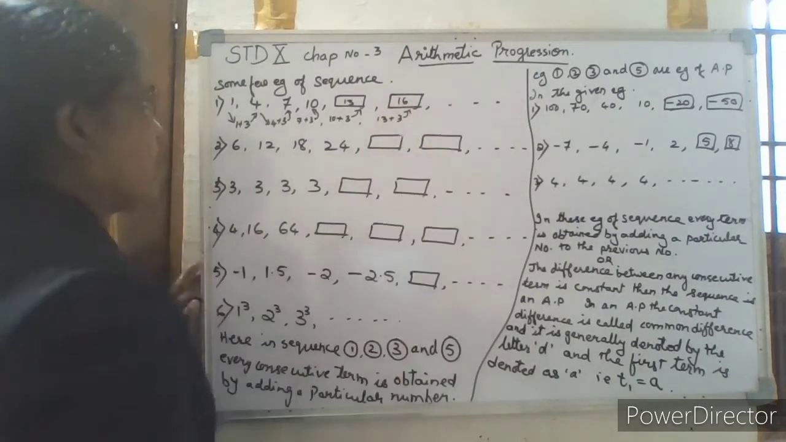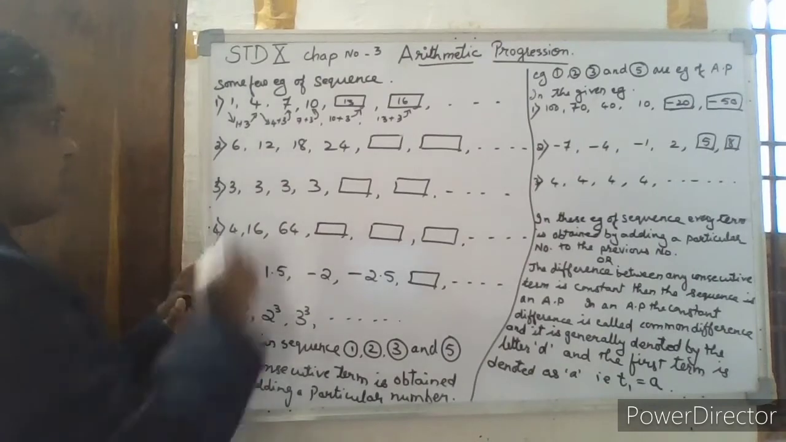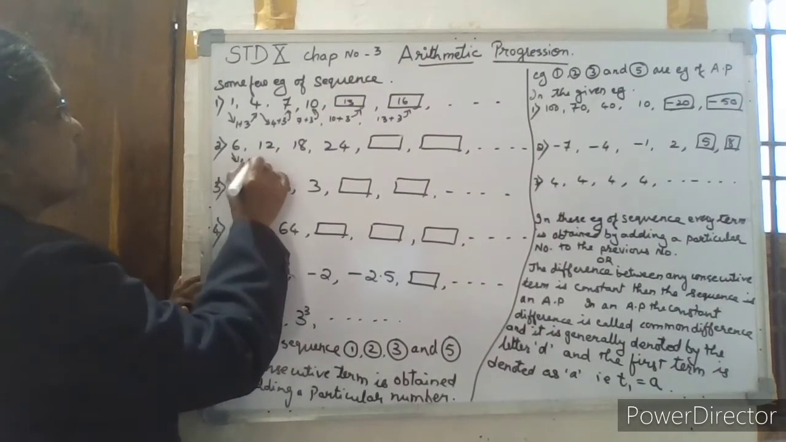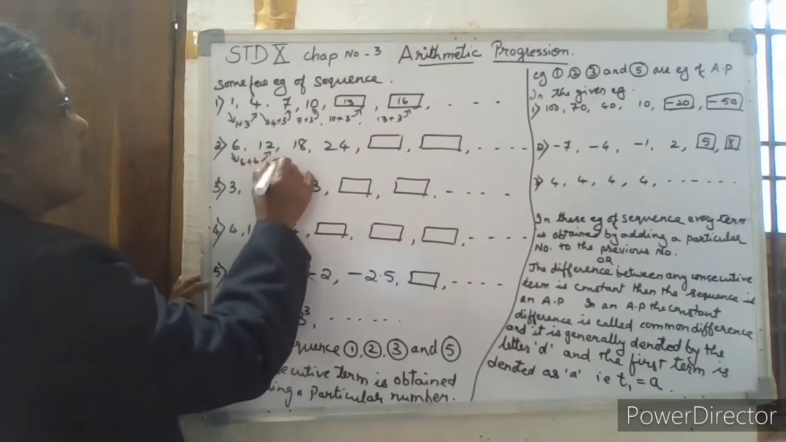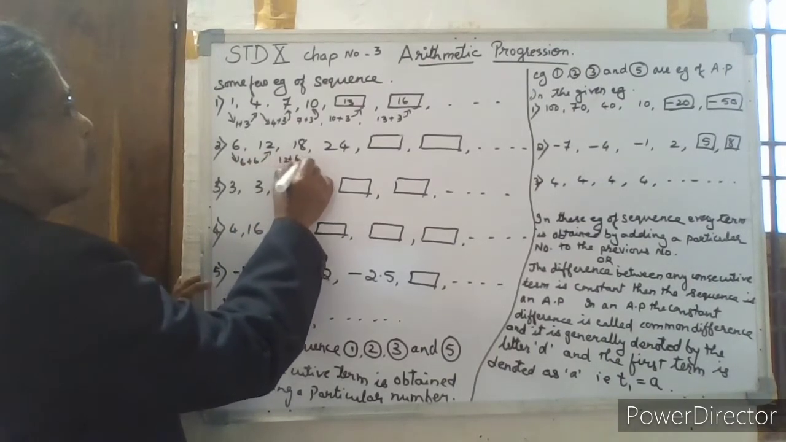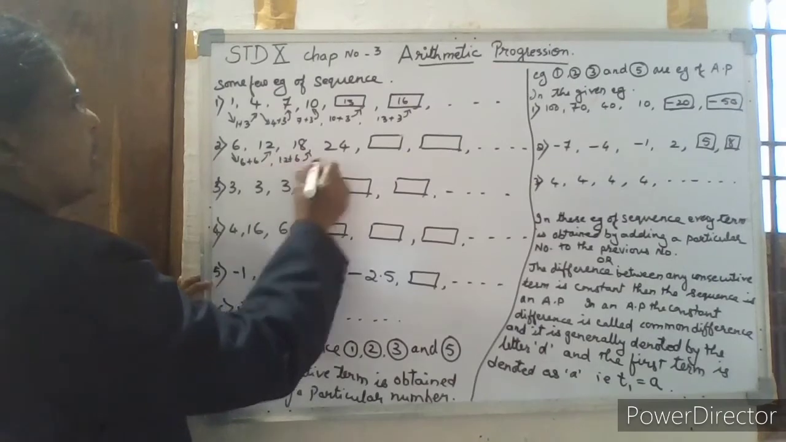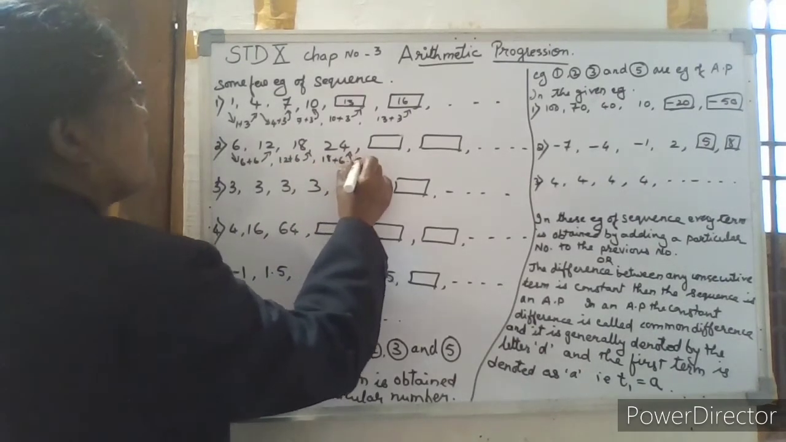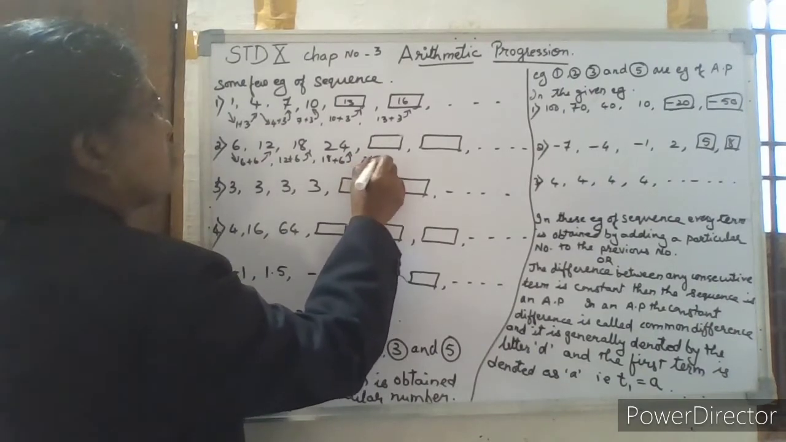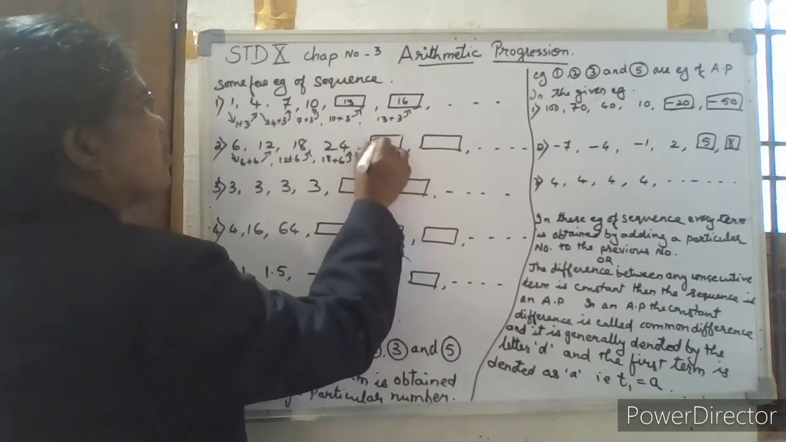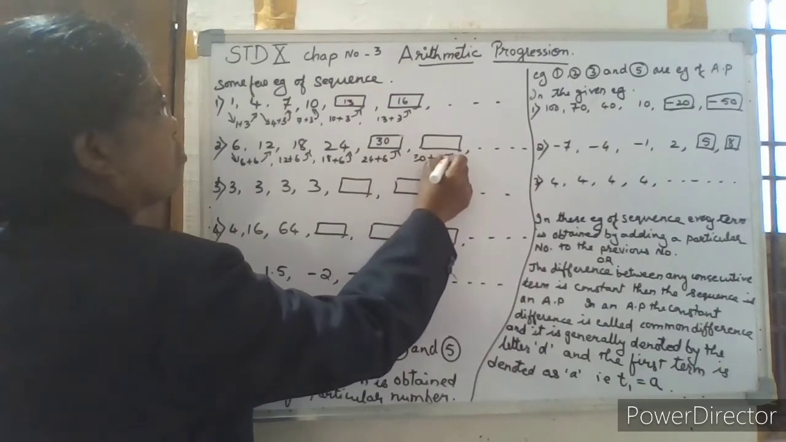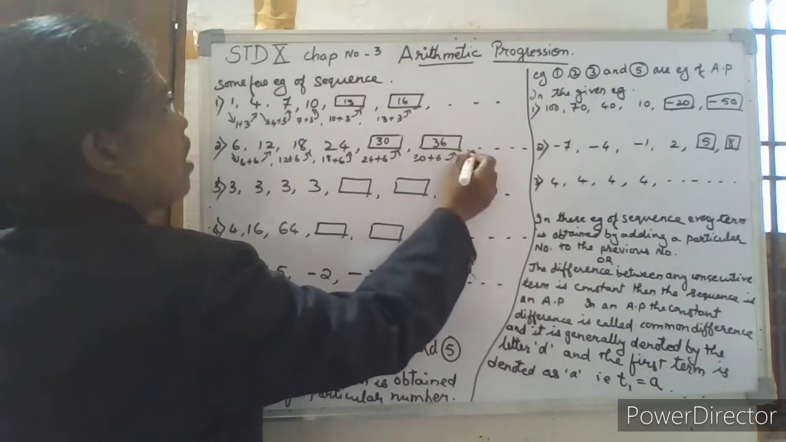We can find out the sequences. Here in this second example, 6 plus 6 is equal to 12. So 12 plus 6 will be equal to 18. 18 plus 6 is equal to 24. So next one, 24 plus 6 will be equal to 30. So next one, 30 plus 6 will be equal to 36, and so on.